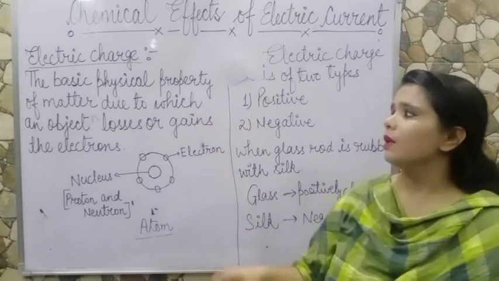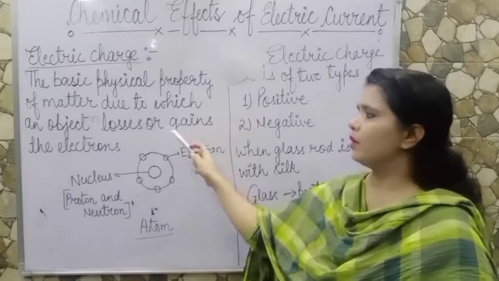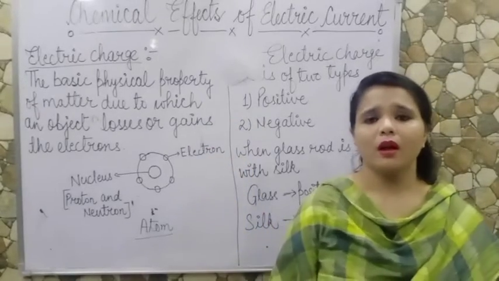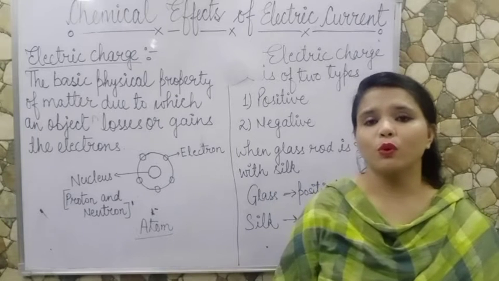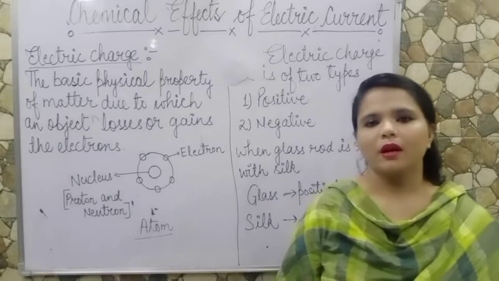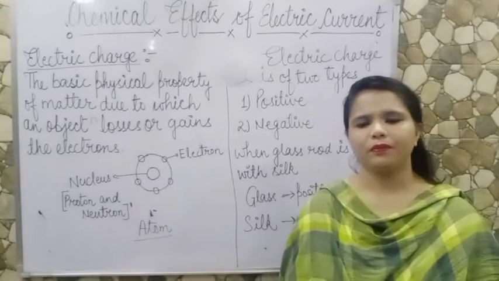Now after conductors and insulators, see the next term, that is electric charge. Electric charge is the basic physical property of matter due to which an object loses or gains electrons. First, you should know the term electrons. What are electrons? See it, children.